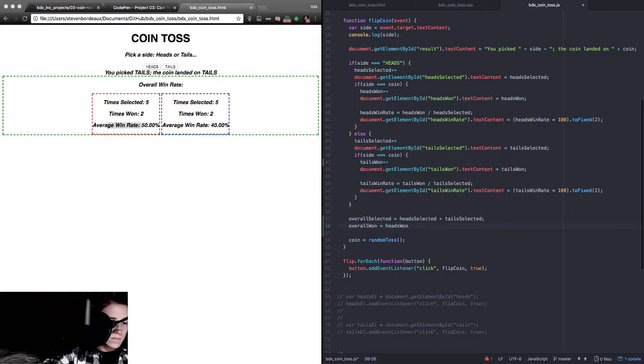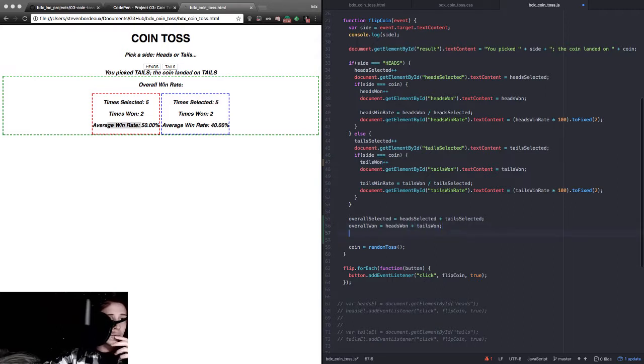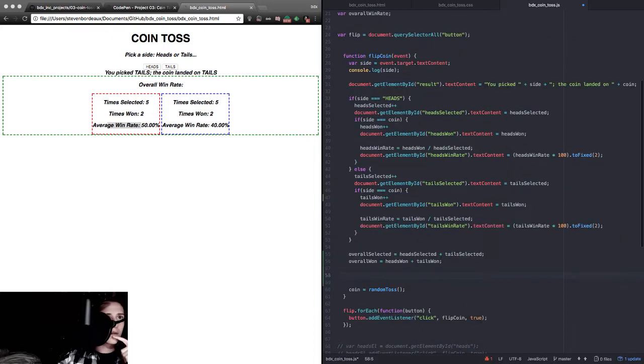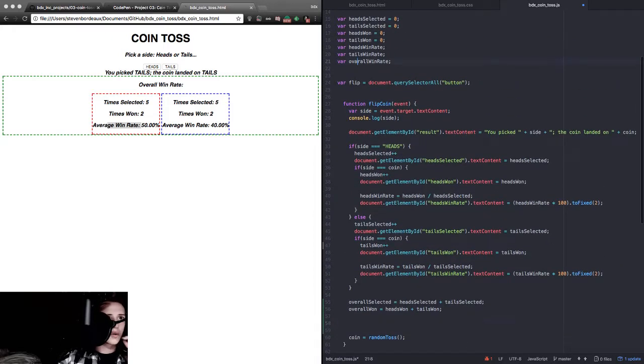Copy. This. There's that. And now we get to do some dividey things. Overall win rate. Did we have an overall win rate variable? We do. Right here. Good times. Now, what should we do with the following?